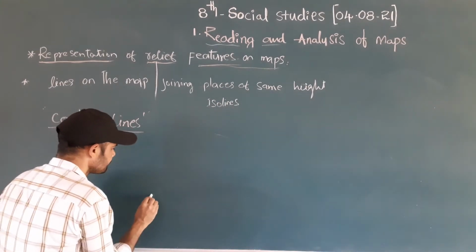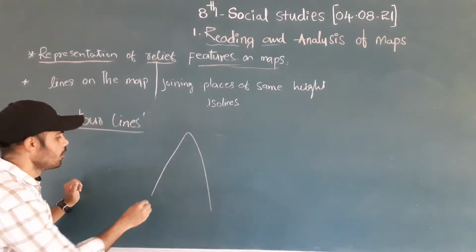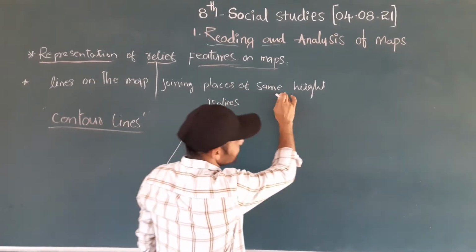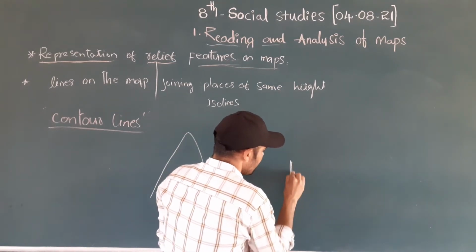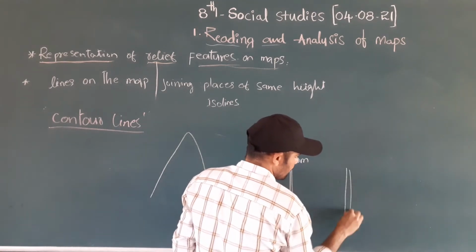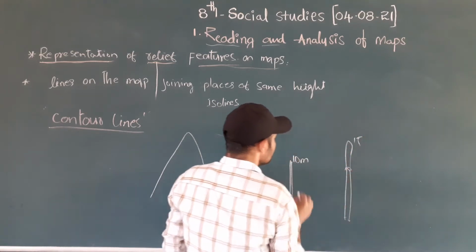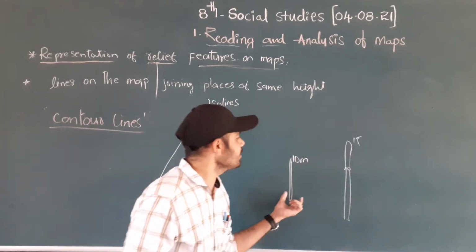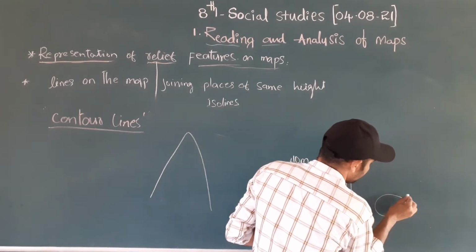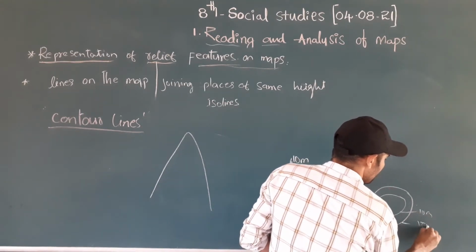See here. This is one mountain. The lines on the map join places of the same height. One line is 10 meters height. Another one is also 10 meters height. Here another one is 15 meters height. So these are the height places. How can we see these lines as contour lines? Because this line is 10 meters, this is 15 meters, this is 10 meters, this is 15 meters.